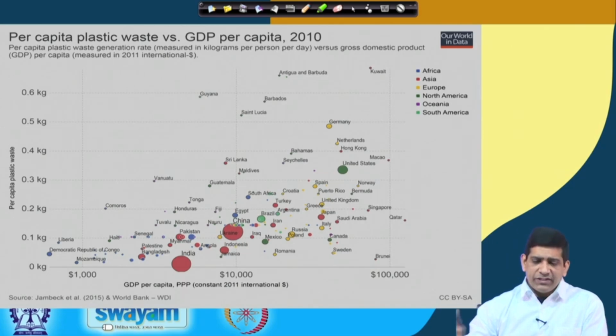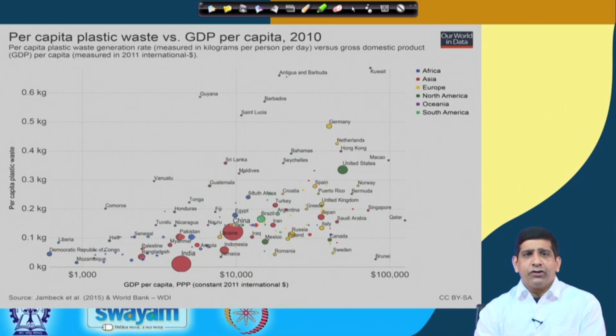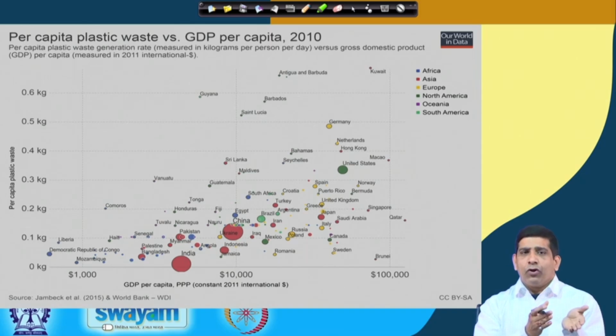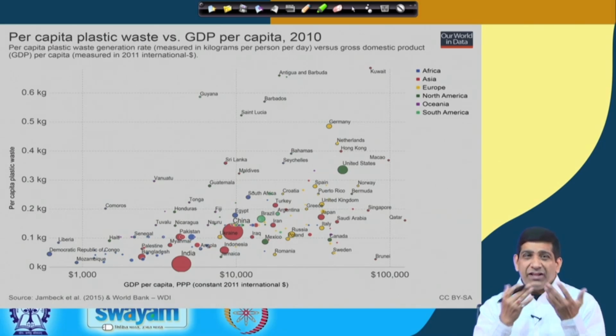Here we have per capita waste versus GDP per capita. Those of you who have taken solid waste, you remember that as the GDP of a country increases, the waste production increases. We saw that in the previous discussion as well, when we looked at China and African countries as opposed to European and American countries, the per capita plastic waste generation was much higher. Because the wealthier the country, the more the packaging material, the more the waste generation, and the more of a throwaway society. But some of those countries also have better waste management systems.